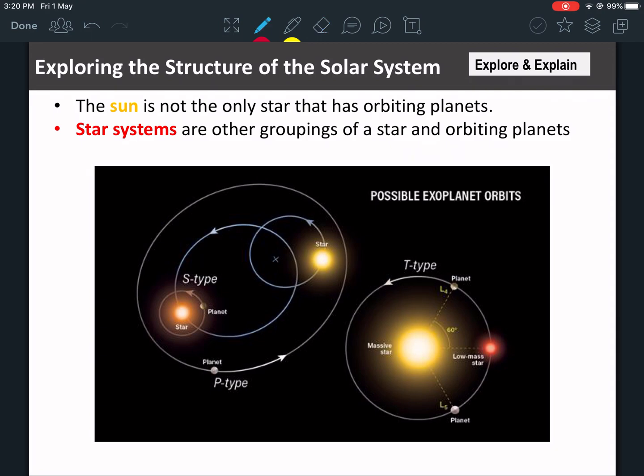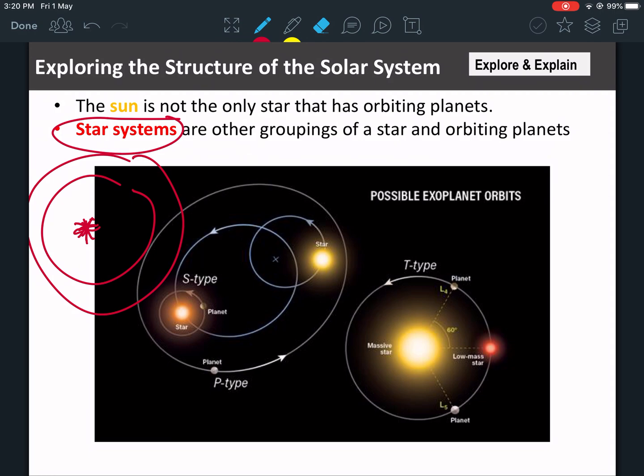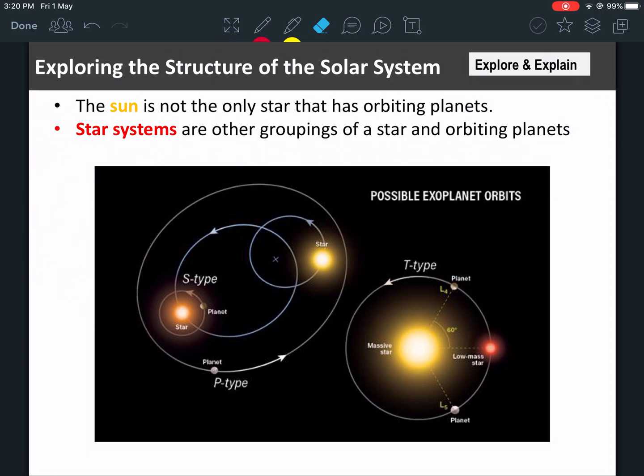Okay, in our solar system, we have the sun. But in other solar systems, they have other suns, other stars actually. We call our star the sun. Now, star systems are other groupings of stars and orbiting planets. So what you need to know here is, what does a star system mean? A star system means there's a star, in our case it's the sun, and you have planets orbiting around it. Okay, this is a star system. In our solar system, the star is called the sun.